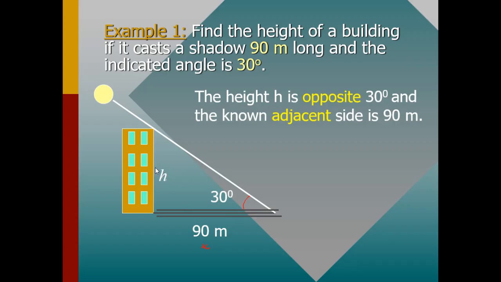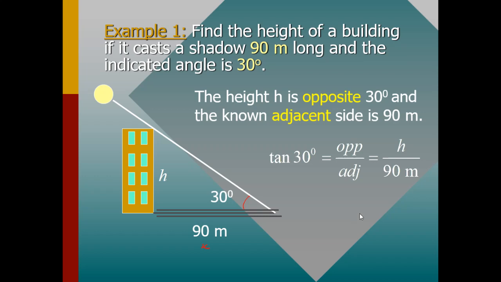For us to find the height, we need the trig ratio which has the adjacent and opposite, which is only the tan. So we are going to use tan theta is equal to opposite over adjacent. The opposite is just the height, and the adjacent is just